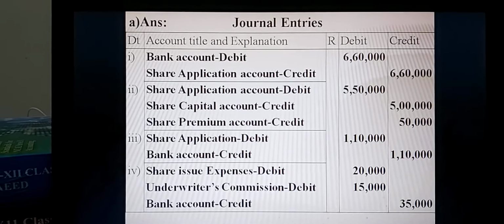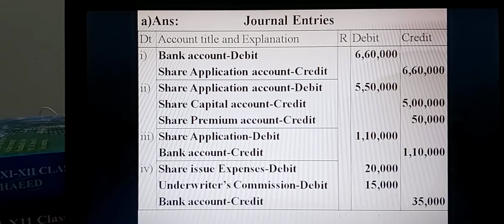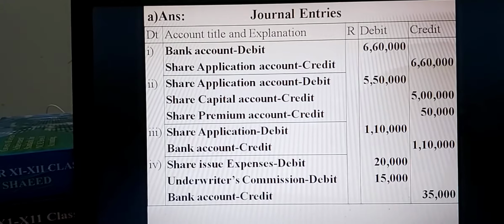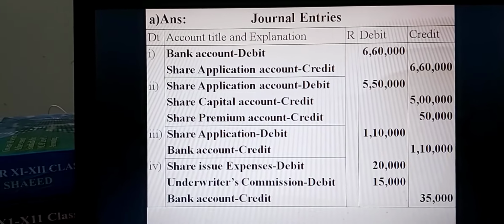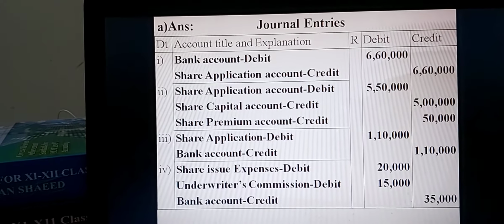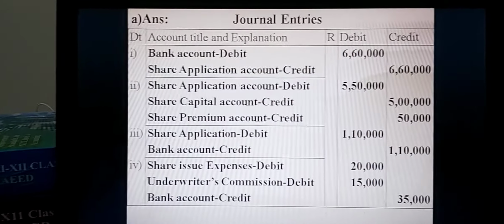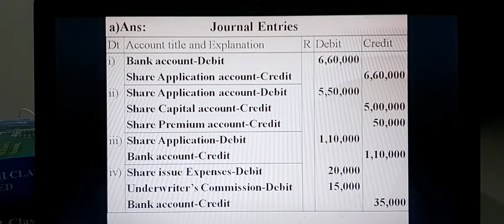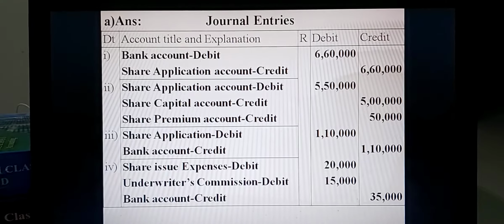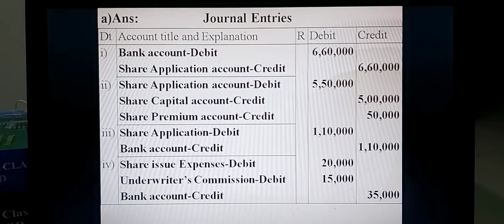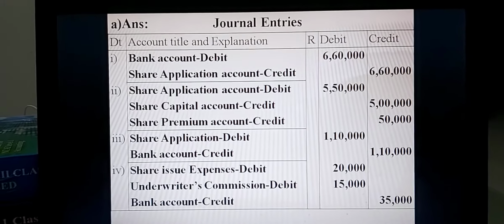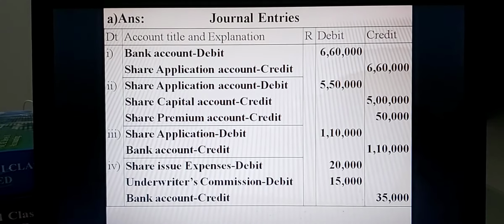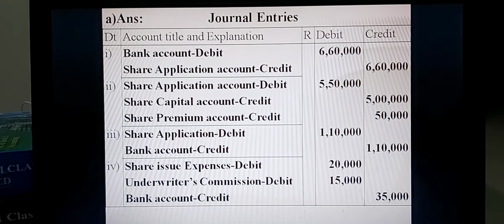Second entry: share application account debit, share capital account credit, share premium account credit. Share application here is 50,000 shares into 11, totally 5,50,000. Share capital account is always credited with issued shares at the face value, so 50,000 into 10, that is Taka 5 lakh, is credited.